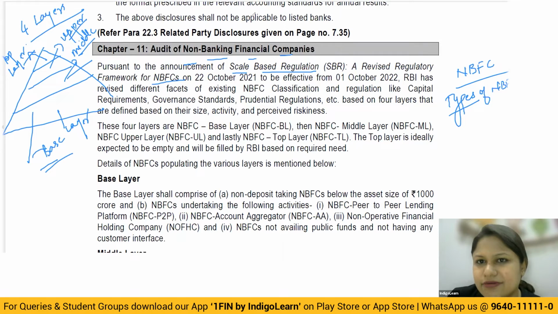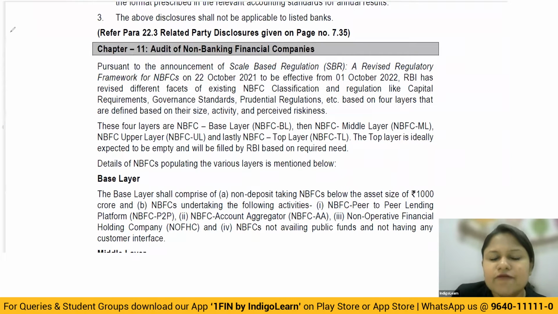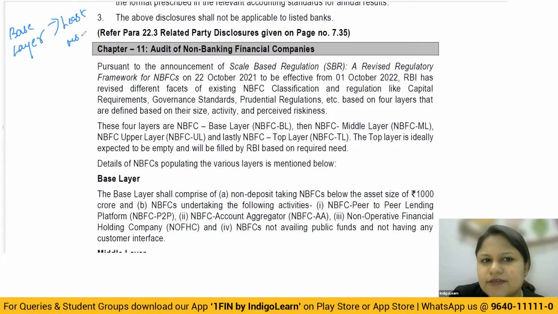Before we get started with the reading of it, I'll just give you a simple understanding behind it. When you talk about the base layer, these are going to be the least risky NBFCs, which carry the least risk. Basically, when you do not accept deposits, when you're not a deposit taking entity, or when you have no customer interface, the risk element is going to be less. So wherever the risk element is less, we call it a base layer.